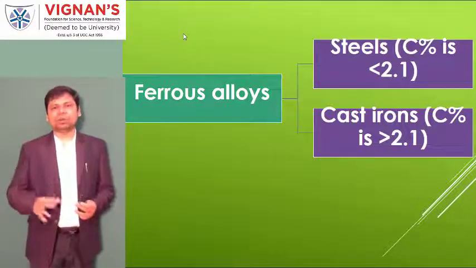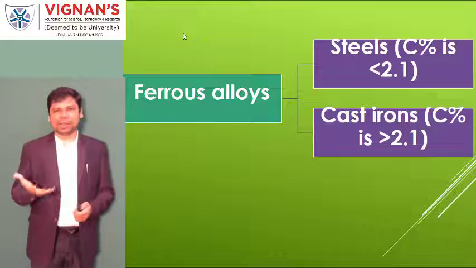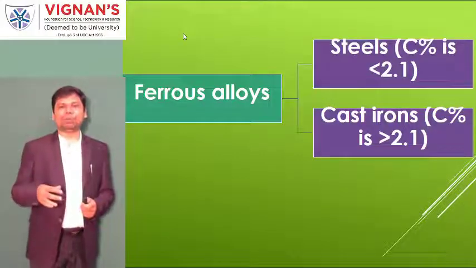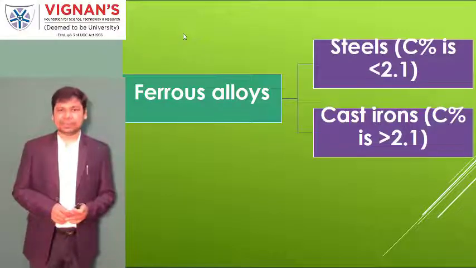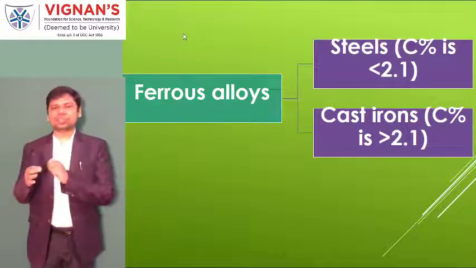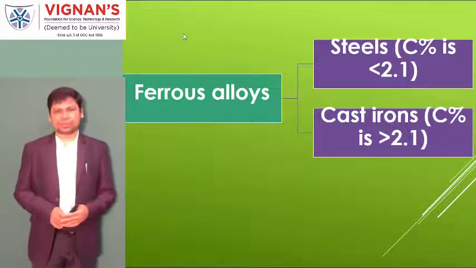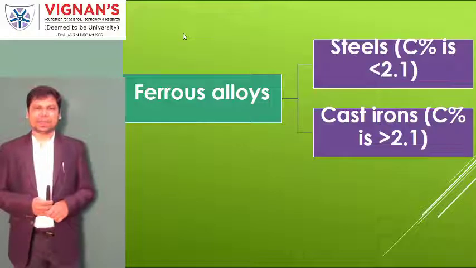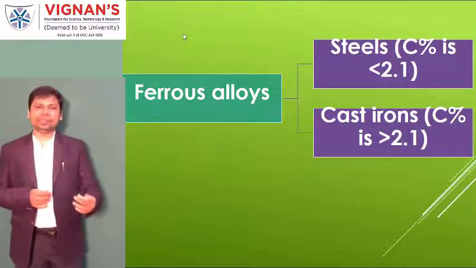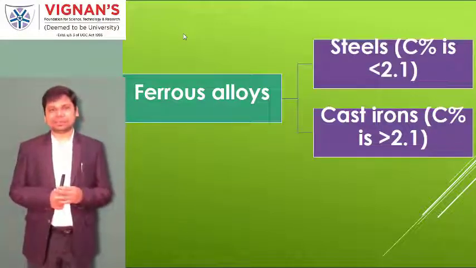Why? Because whenever more carbon is present, the nature of the carbon, which is rugged and irregular, improves the property of brittleness. What do you mean by brittleness? Brittleness means, for example, a glass material. Whenever you apply the load, the glass will suddenly break without any sign of deformation. All of a sudden it breaks. I am highlighting two properties for steels and cast iron: the steel has the property of ductility, whereas in cast irons the property is brittleness.